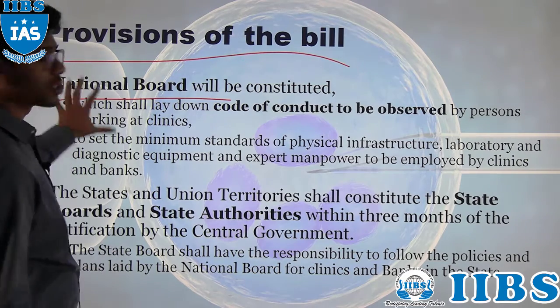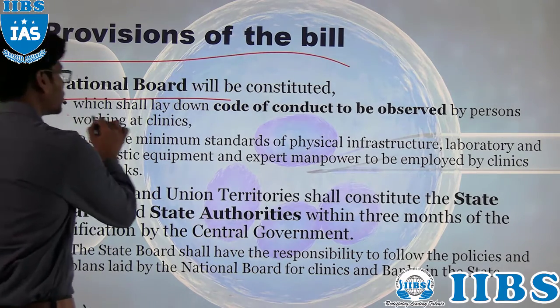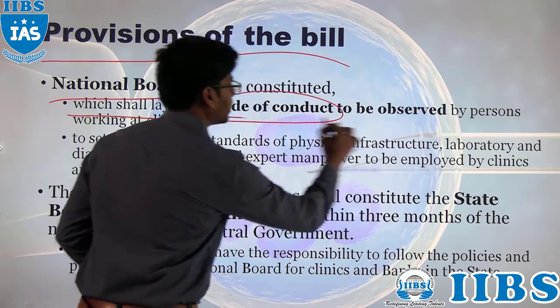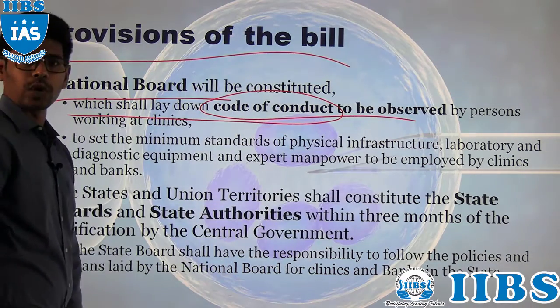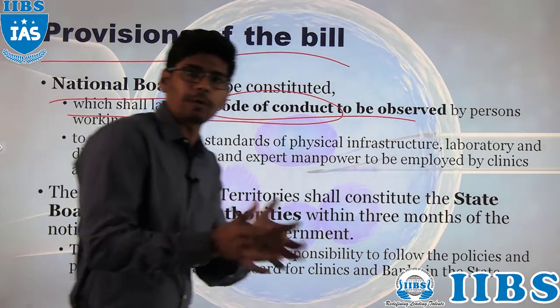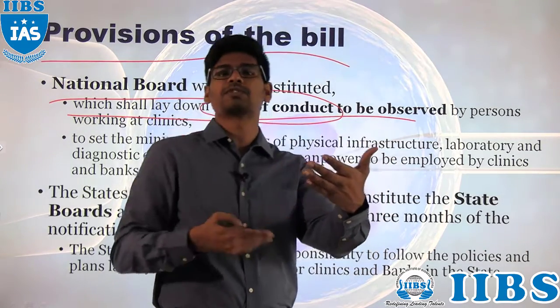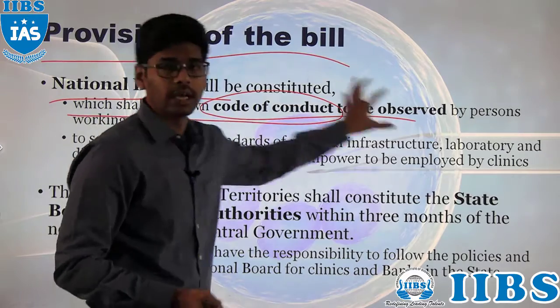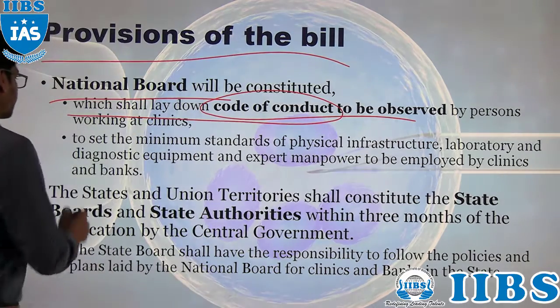So what are the functions of the national board? It shall lay down the code of conduct to be observed. What is the procedure when you are talking about ethical practices? There has to be a proper code of conduct. There has to be a specific protocol. That protocol will be given by the national board, right?